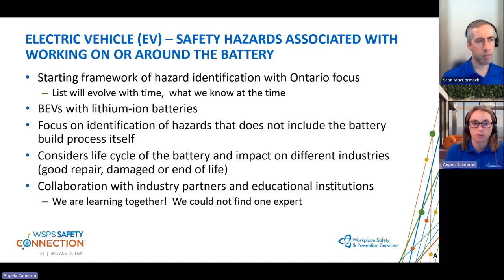So when the battery is in good repair, damaged, or end of life, and how the hazards change throughout the life cycle. There was collaboration with industry partners and educational institutions because there isn't just one expert out there. We are not experts either. We are on this learning journey together, and the evolution of this knowledge will continue to grow as we move on.